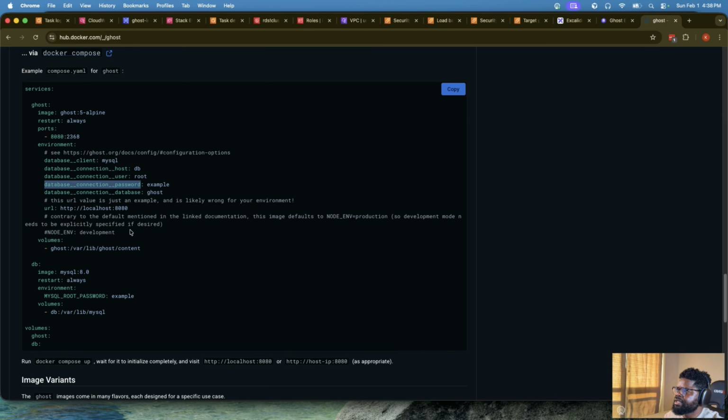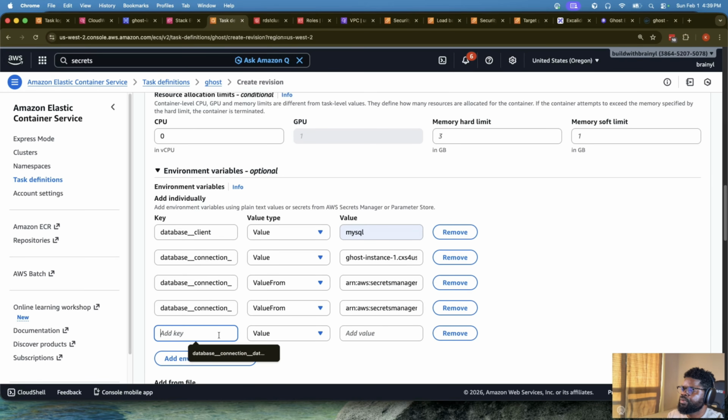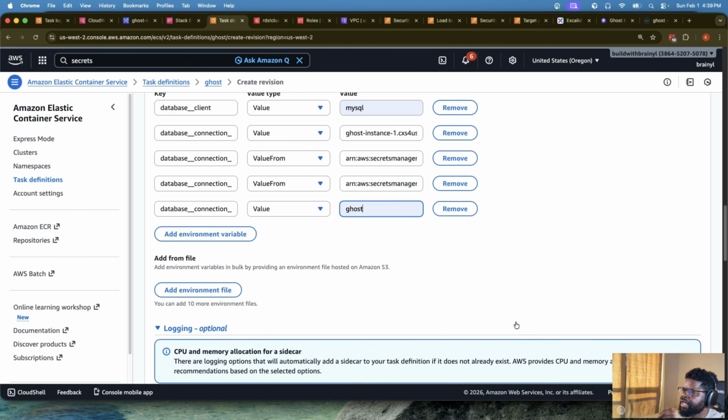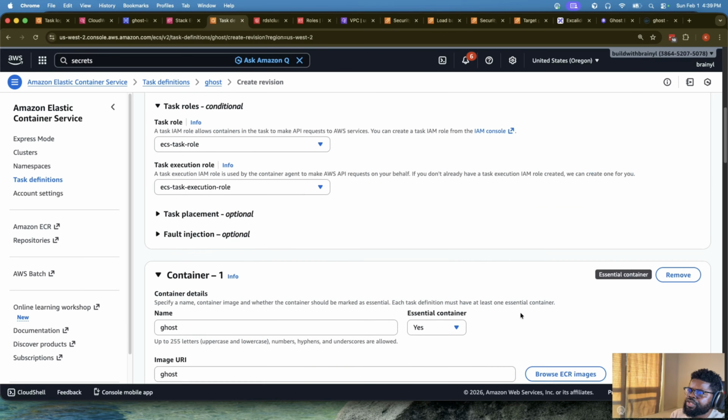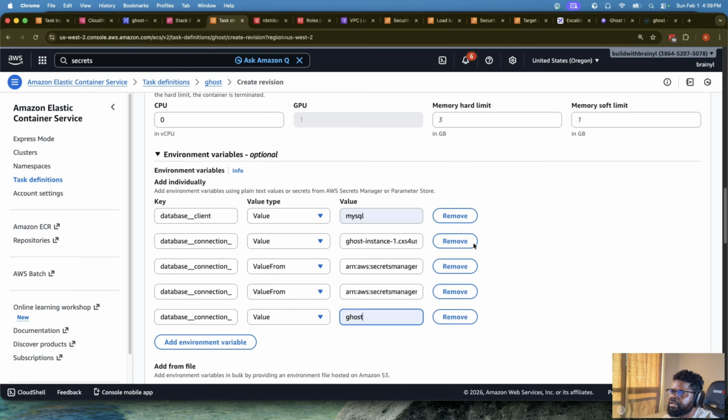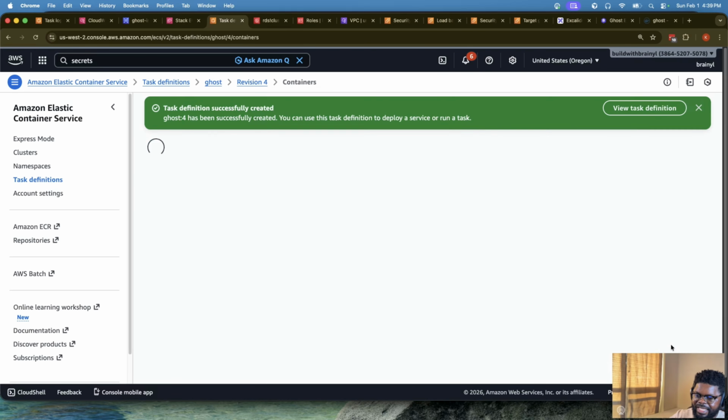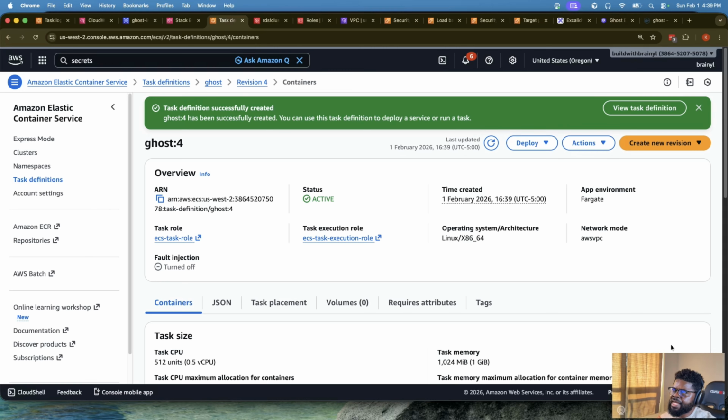So I think one more thing we need is the database itself, right? So we're going to paste this, and then we'll say it's just a normal value. We'll say ghost, okay? Fine, we've created this revision. I think the revision is 3. We'll create it. So that's a new revision being created. So now that we have a new revision, I think this is revision 4.